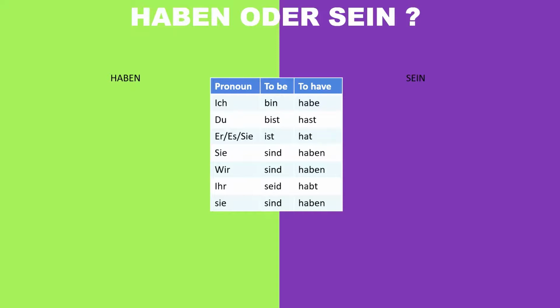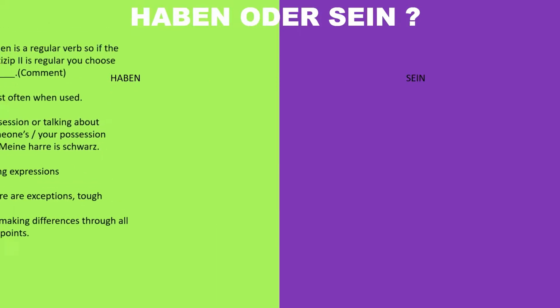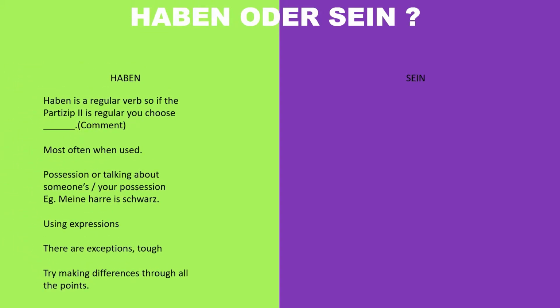But in haben, you can see that there's only a difference in the ending, not in the verb stem. And therefore, haben is a regular verb and sein is an irregular verb. Now with this, you can easily decipher that with haben as a regular verb, participle zwei will also be a regular verb. Now you have to tell me in the comments whether you agree or not.